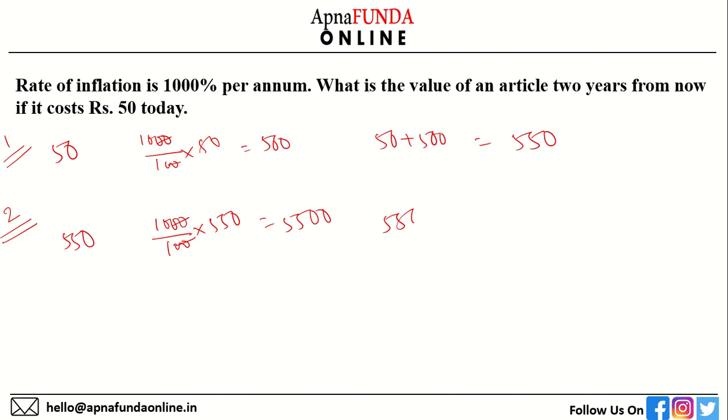So 5,500 plus 550 will give me 6,050. This is the value of the article after 2 years, and this is my answer. I hope you have solved along with me, and this is also the answer you have got.